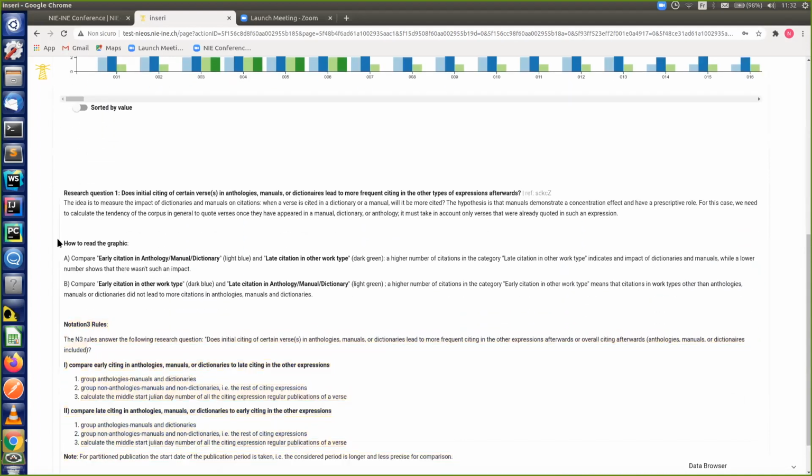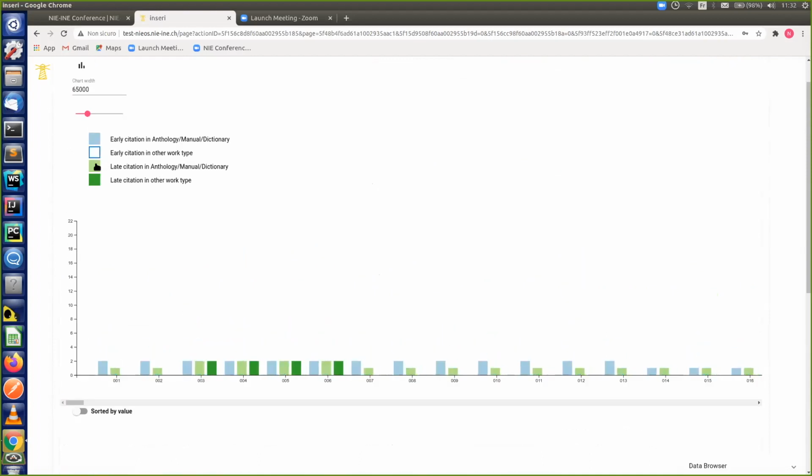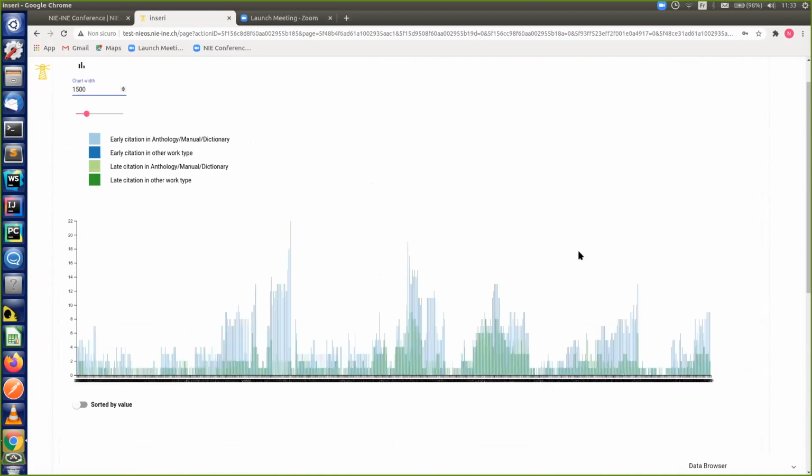We also give some indication how to read this graphic. And for example, you have to combine early citation in Anthology Manual Dictionary with late citation in other work. And here also is very handy. You can have a real overview of the 650 verses. So you can already see those points of interest that yesterday Professor Marshall explained much better than I.